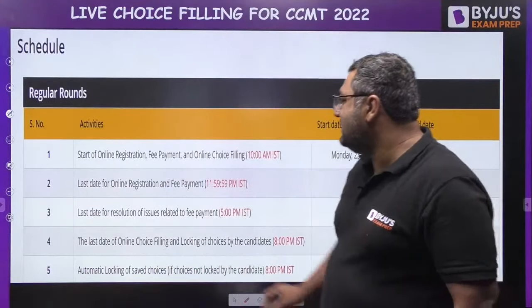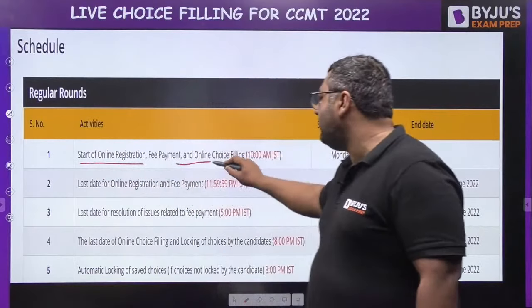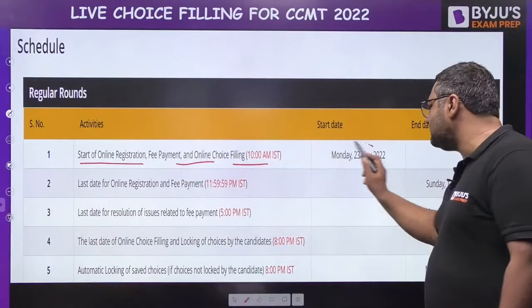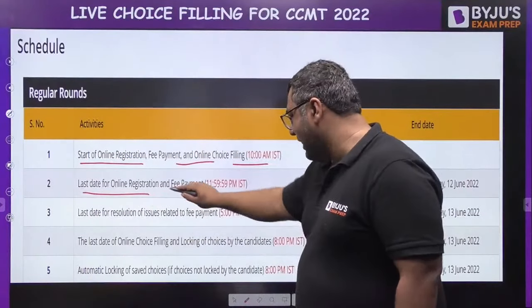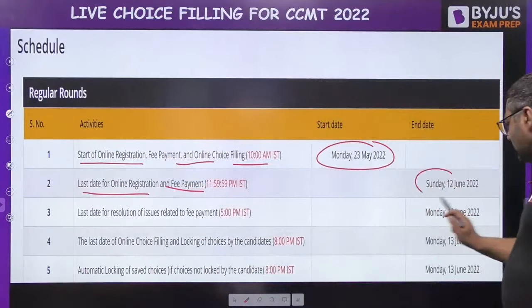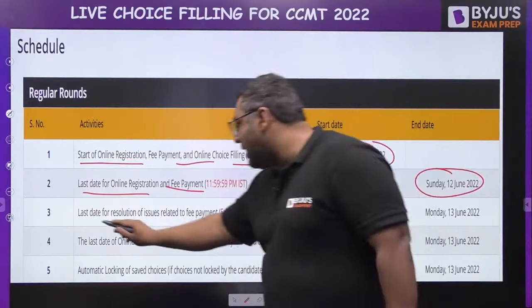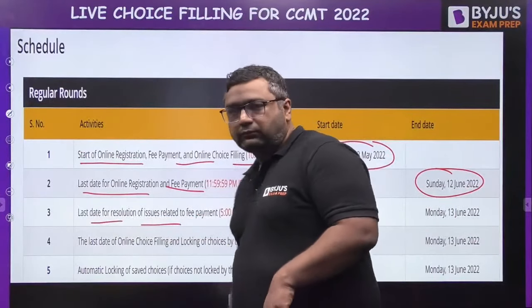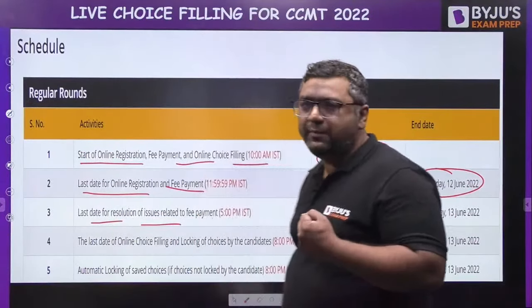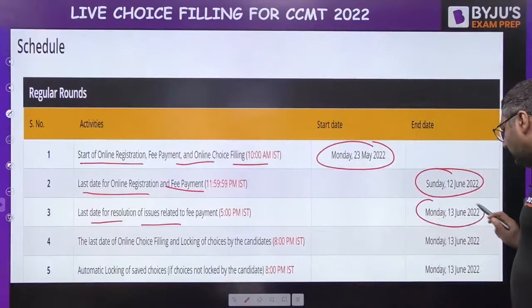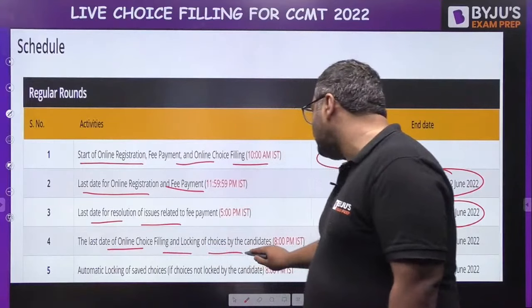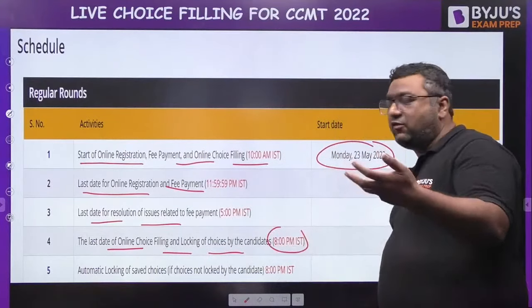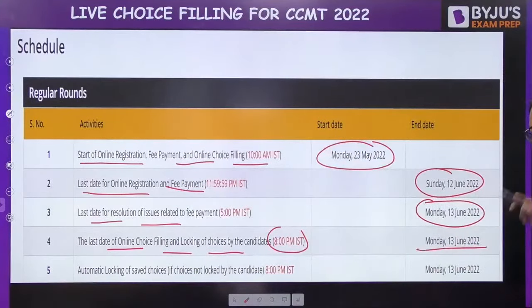So my dear, the first thing is that the starting of online registration, fee payment and online choice filling have already started from 23rd of May. Then the last date for that is 12th of June. Then the last date for issues, if any issue comes in your fees payment, this is Monday 13 June. Then the last date of online choice filling and locking choice by the candidate, after the raising of queries and all, is Monday 13 June only.